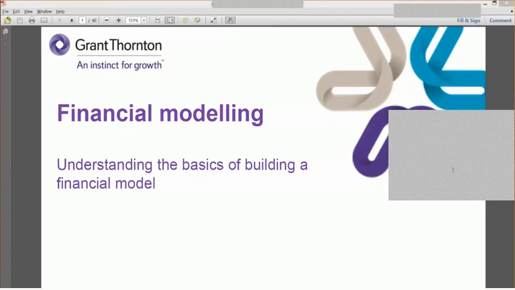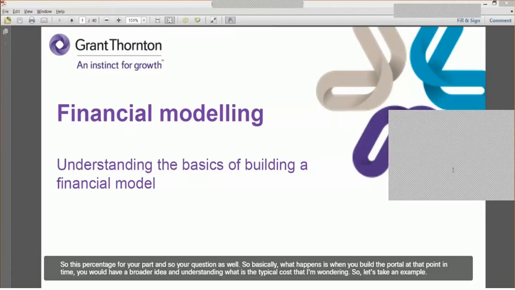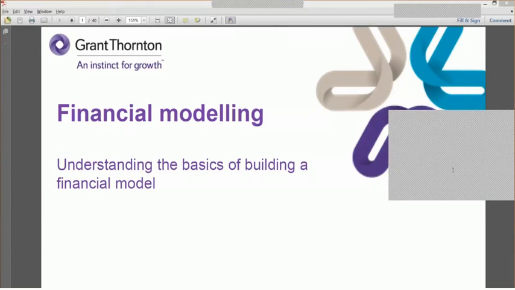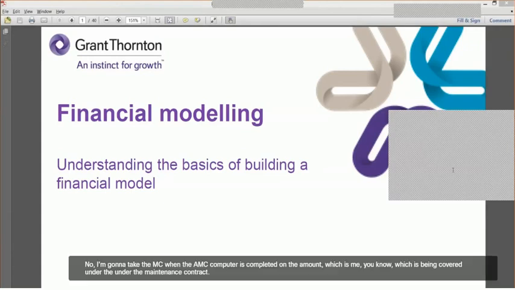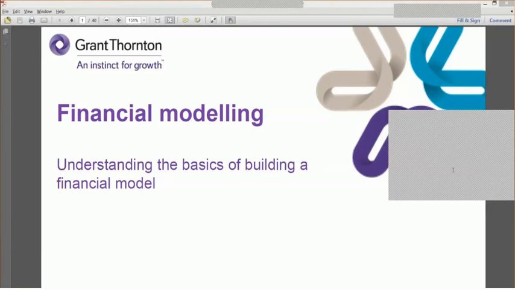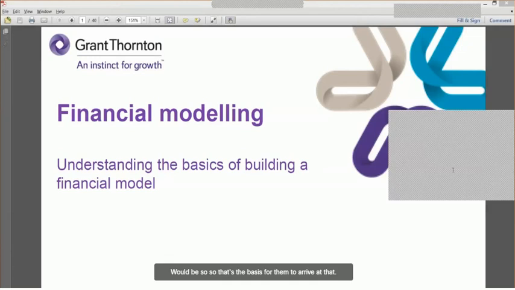So Abhijit, to your point, and Richard will answer your question as well. When you build the model, at that point in time, you would have a broad idea and understanding of the typical cost that you are going to incur. Let's take a rudimentary example. Say I buy a refrigerator costing me 50,000 rupees. Now I'm going to take an AMC. The AMC is computed on the amount which is covered under the maintenance contract. Each and every company would have a broad computation mechanism that if it is a 50,000 rupees refrigerator, then the approximate cost that we might incur could be so and so. That's the basis for them to arrive at that percent.